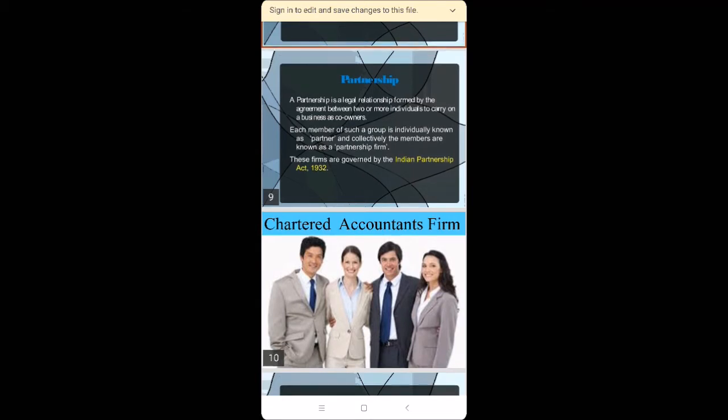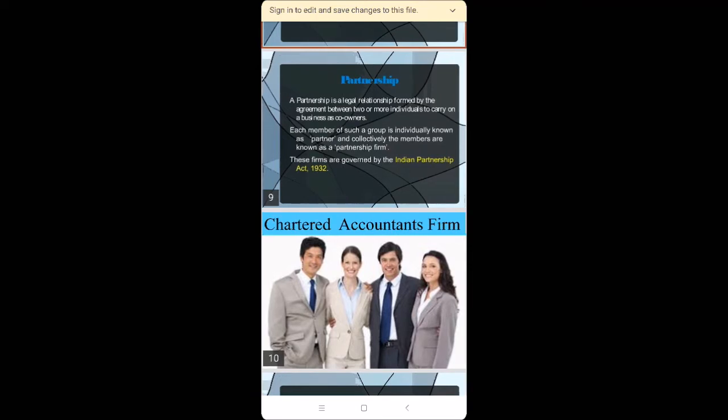Yes, here the maximum number of partners, if we are talking about the 1932 Act, is 20. But if a banking company is there, then the maximum number will be 10.